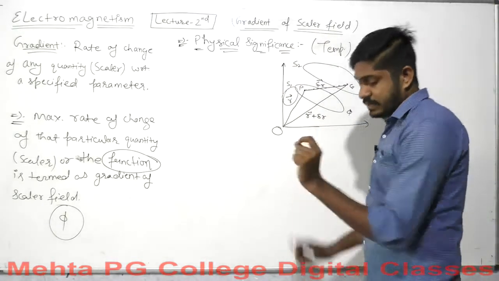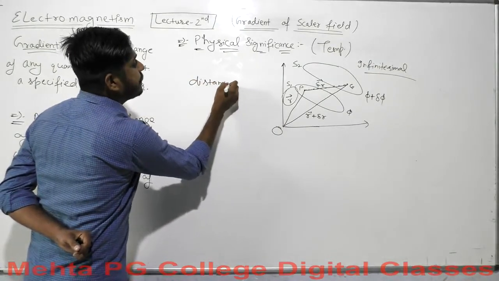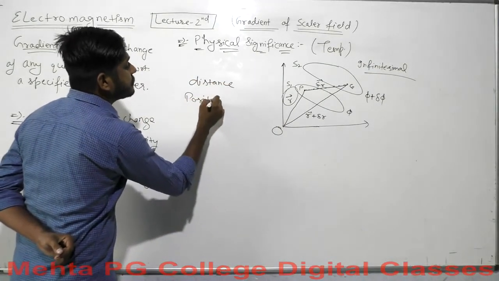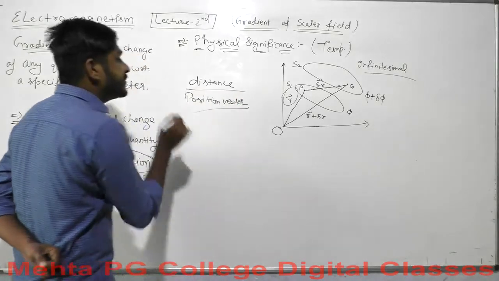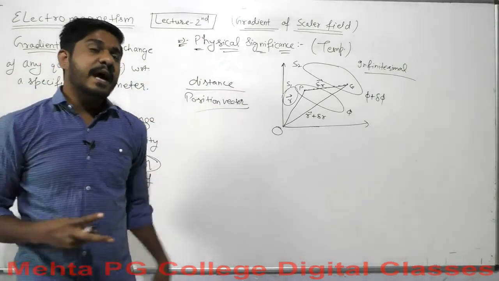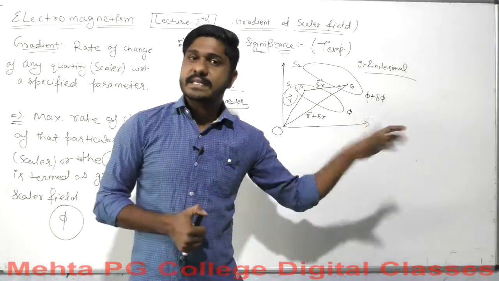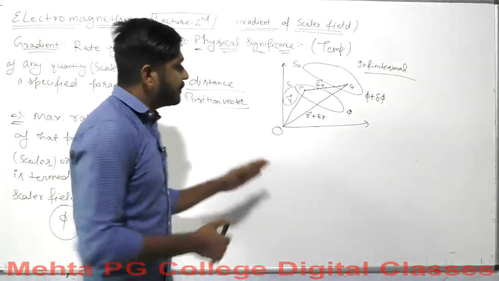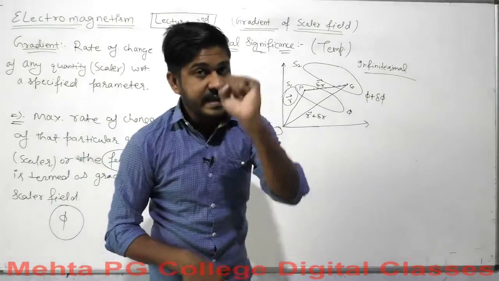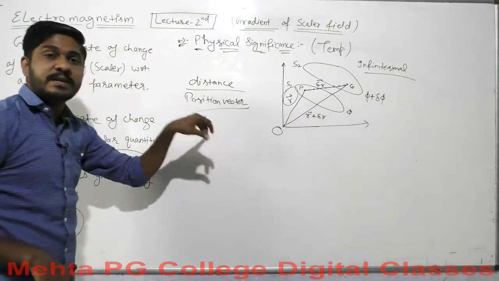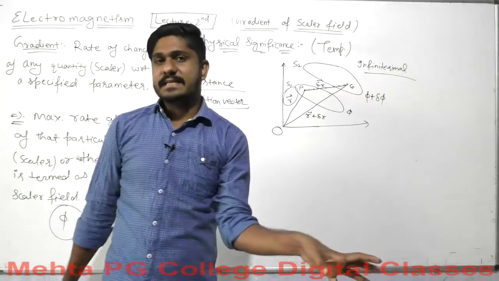Every time you consider a distance and position vector, have you ever imagined what is the difference between the distance and the position vector? Every time you consider distance, you need not talk about the axis, or the axis are specified. For example, you are considering distance in the sense of x-axis or y-axis or z-axis. But every time you're talking about position vector, it specifies that a point lies in a plane, not on an axis, okay?